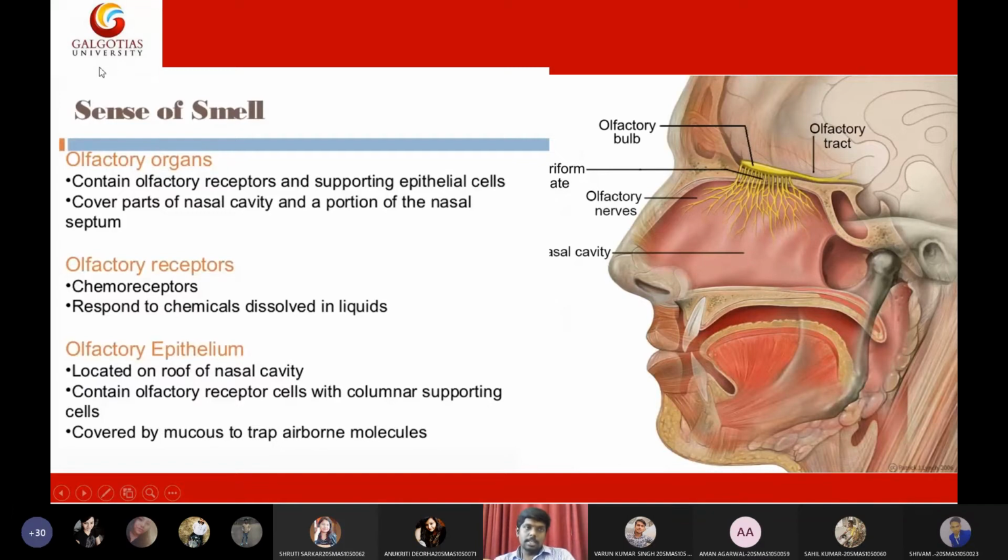So let us see the organs. Olfactory organs contain olfactory receptors and supporting epithelial cells, and cover parts of the nasal cavity. First we have organs. The olfactory bulb is the organ, whereas the nose and the septum together are the organs of olfaction, that means smelling. Then we have receptors. The primary receptor is the chemoreceptor. Chemoreceptors detect the chemicals and they detect the smell.